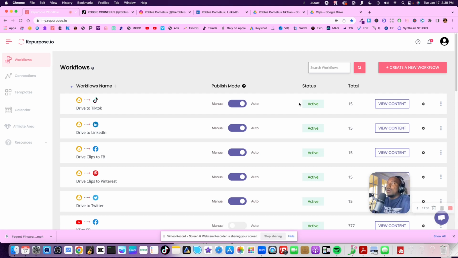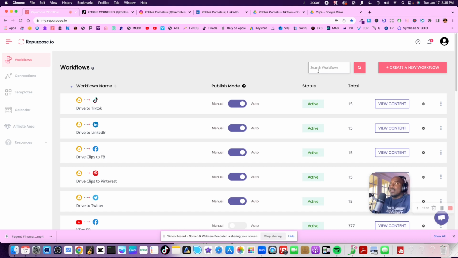It's going to know when that video is ready and fully uploaded, and it's going to send it out to all these social media platforms. That's all I have to do. So if you want an easy way to schedule content to go to all social media platforms at once, this is definitely the best software ever. I think it's like $25 a month. I mean, come on, you can't even hire a VA for that. You know what I mean?